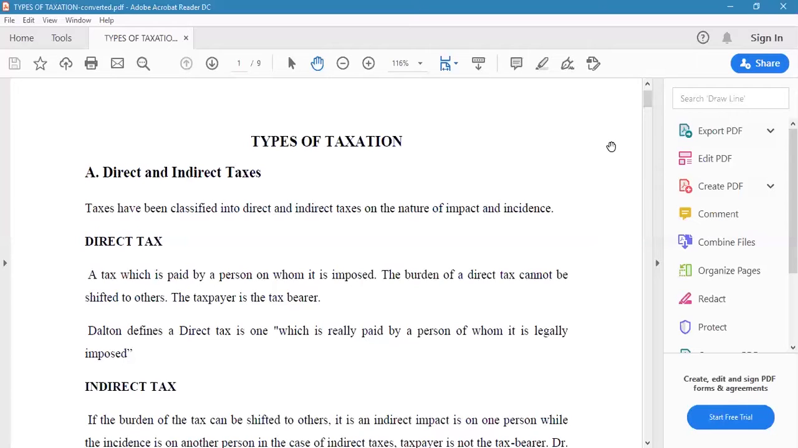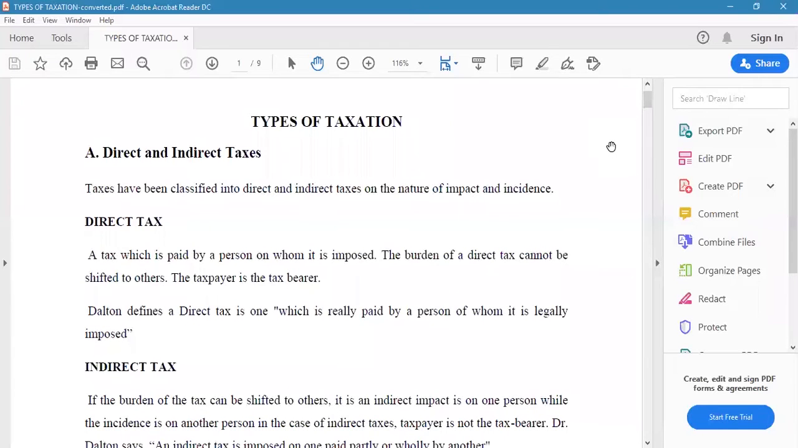Okay, now what is meant by direct tax? A tax which is paid by a person on whom it is imposed is called direct tax. The burden of a direct tax cannot be shifted to others. The taxpayer is the tax bearer or burden bearer.